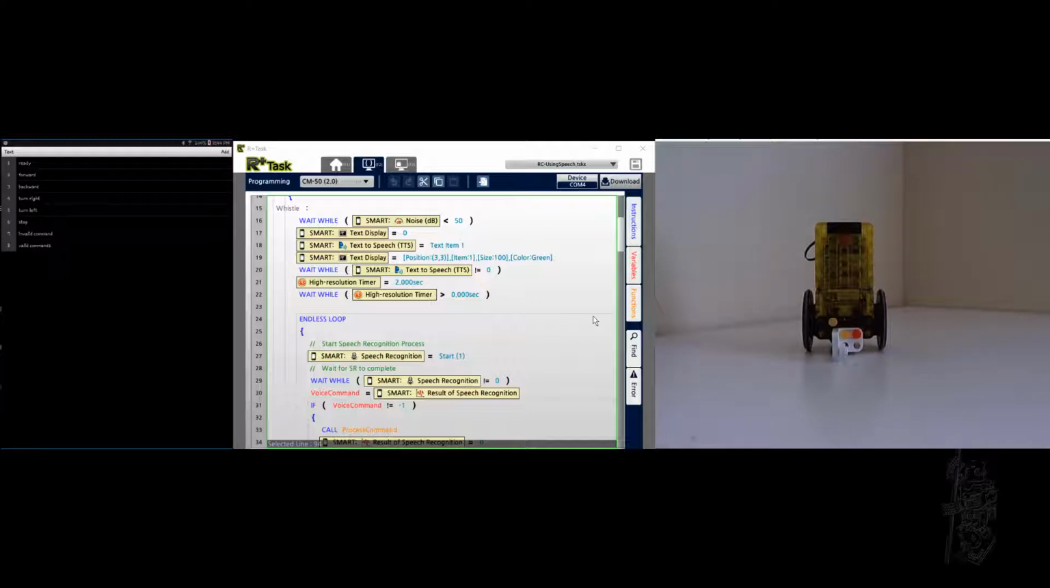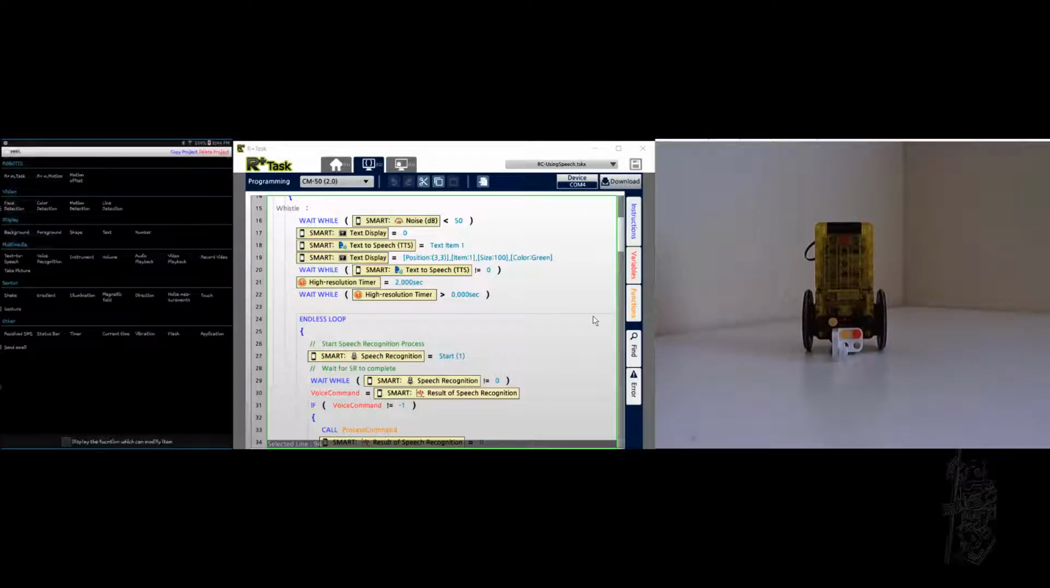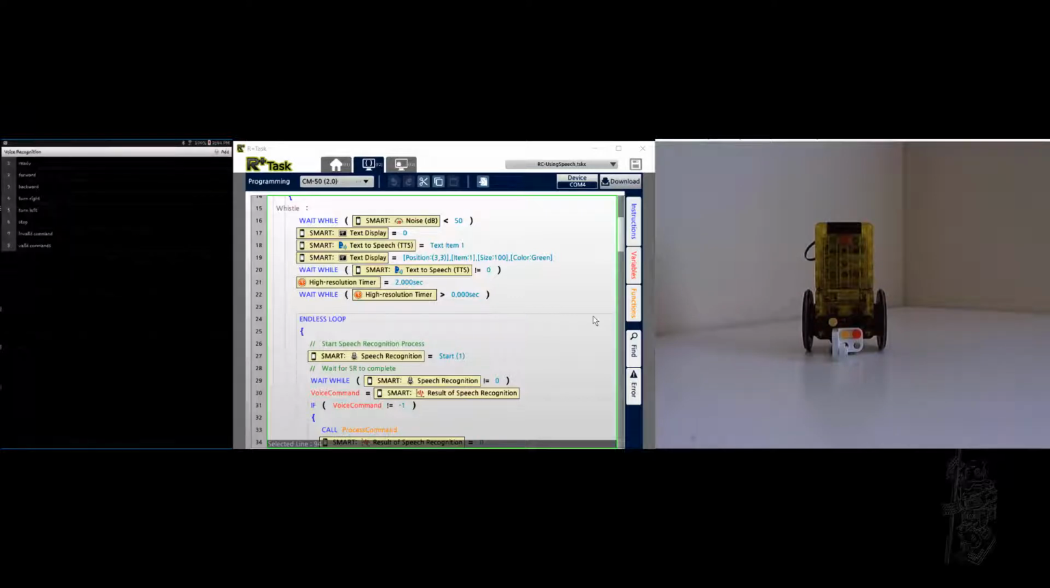So you see there are 8 commands: ready, forward, backward, turn right, turn left, stop, invalid command, valid command. So you need to have this, and you need to have it trained by voice recognition first. So let's just try an example here. Ready. So it recognized that one, okay.